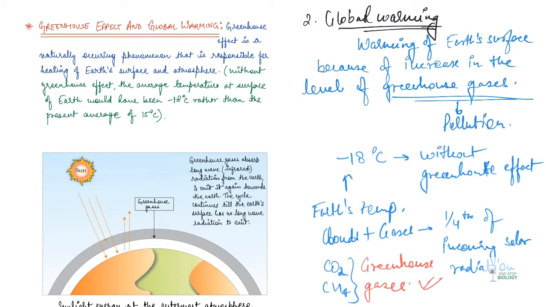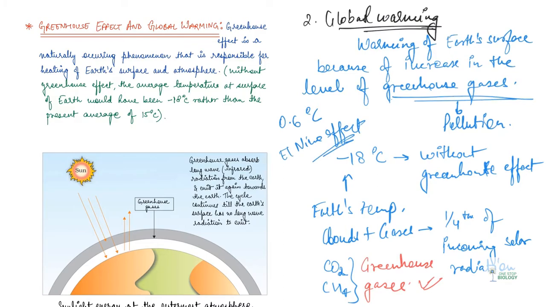So if we talk about the past century itself, the temperature of Earth has increased by 0.6 degree Celsius. And most of it is during the last 3 decades, last 30 years. So now scientists believe that this rise in temperature is leading to very bad changes in the environment, and this also results in odd climatic changes. For example, one example of this is the El Nino effect.